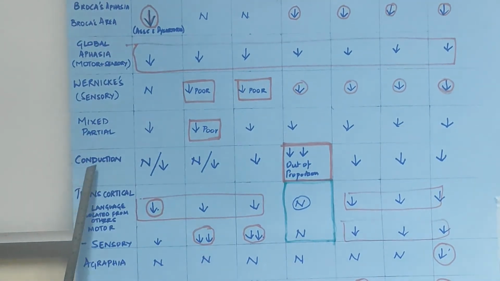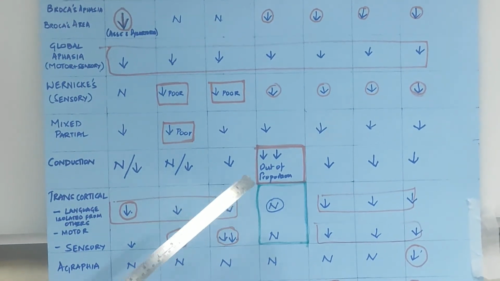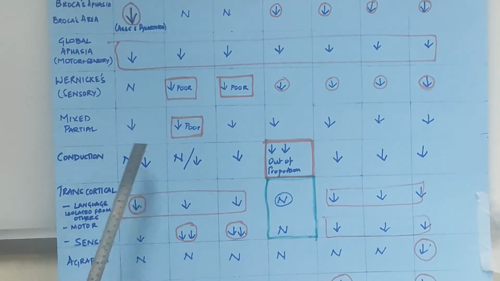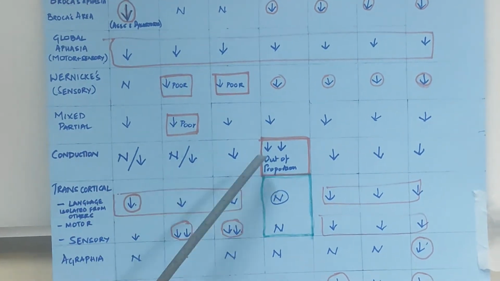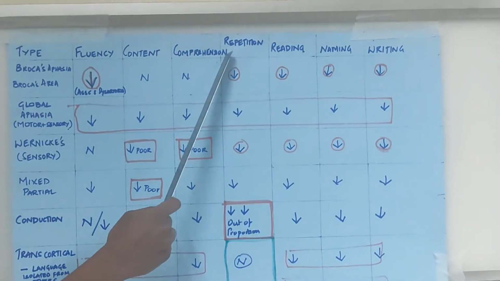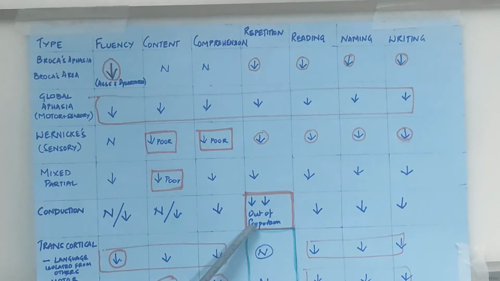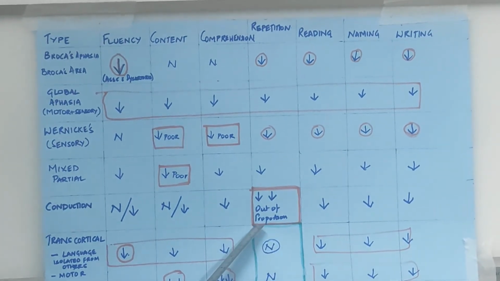Now coming to conduction aphasia. This is an aphasia which is basically due to impairment of the arcuate fasciculus. In this, the thing which is affected out of proportion is repetition. Although other components of the speech are also affected, repetition is out of proportion in conduction aphasia.